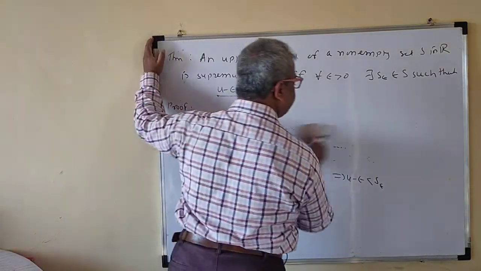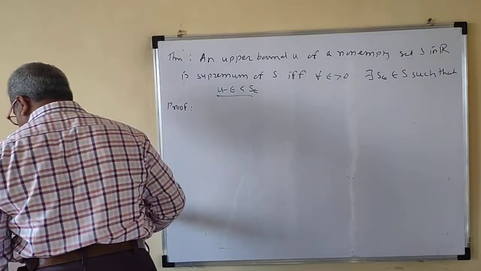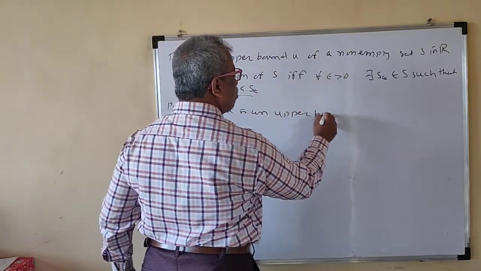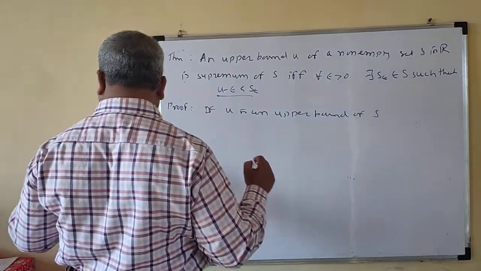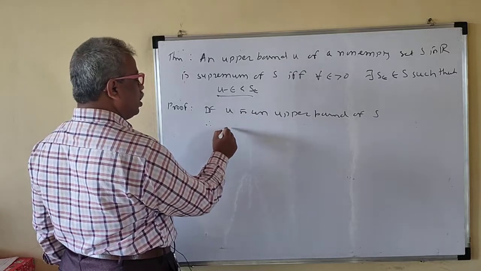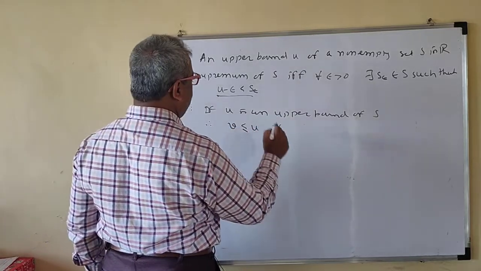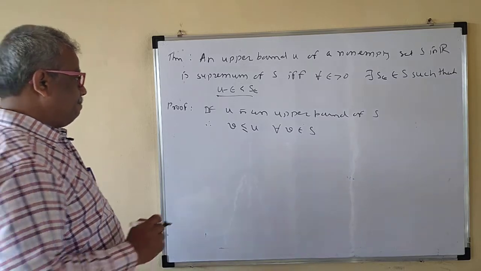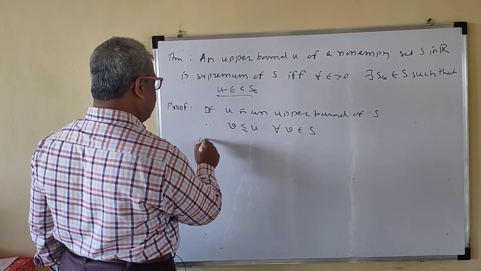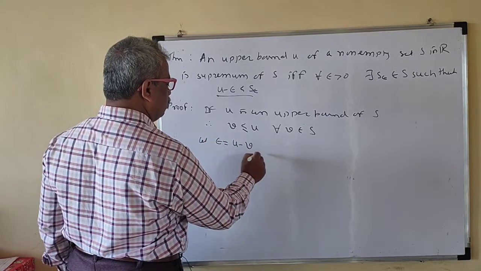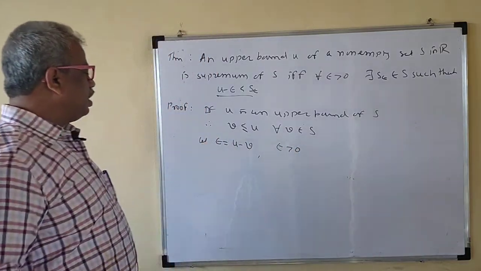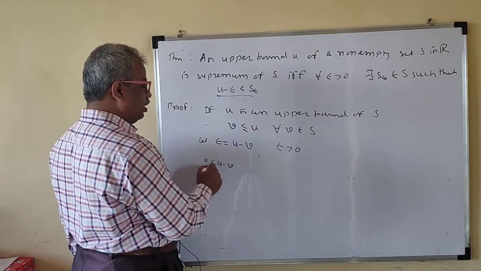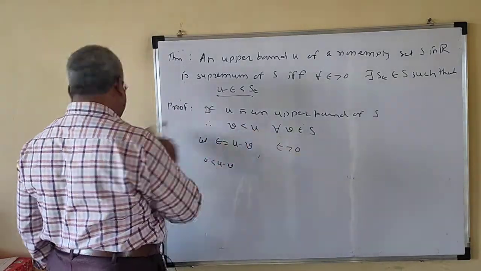Okay, so we'll prove this once again. If U is an upper bound of S, therefore V is less than or equal to U for all V belonging to S. So now, let epsilon equal U minus V. Epsilon is greater than 0 now, because U minus V is strictly greater than 0. I will write this as strict.